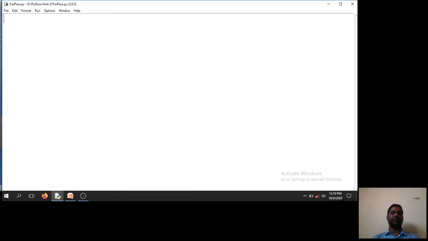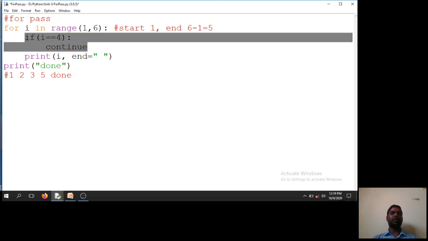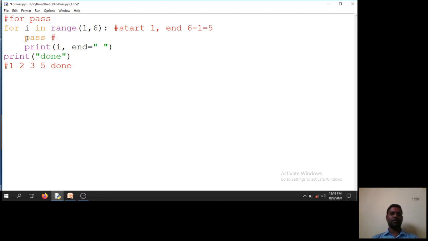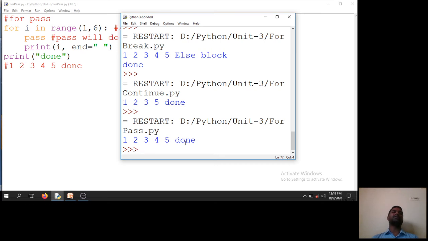For pass.py. Pass will do nothing. So I will write pass. In the sense, all the iterations will get executed automatically. Break will terminate, continue will skip one iteration, and pass will do nothing. That means all iterations will be executed, and I will get 4 also. So this will be the output. I say run module: 1, 2, 3, 4, 5. This is how you can use pass with the for loop.